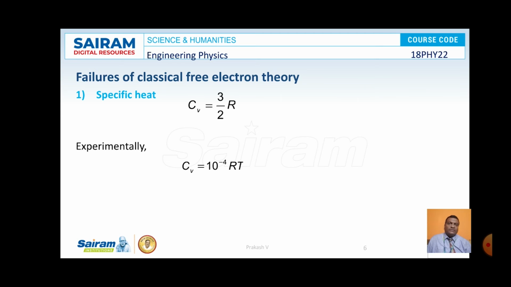The classical free electron theory predicts that specific heat Cv is equal to 3 by 2 R, but experimentally it is observed that specific heat Cv is equal to 10 to the power of minus 4 RT, where R is the gas constant and T is the temperature. This is the failure observed in the case of classical free electron theory.